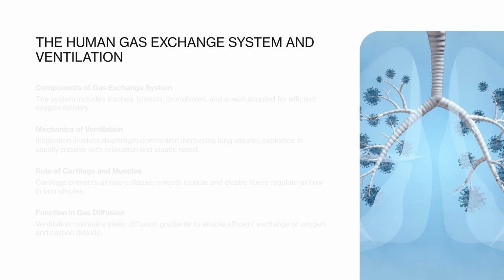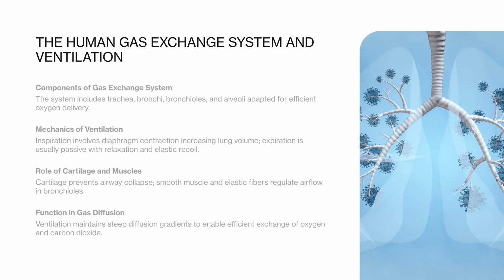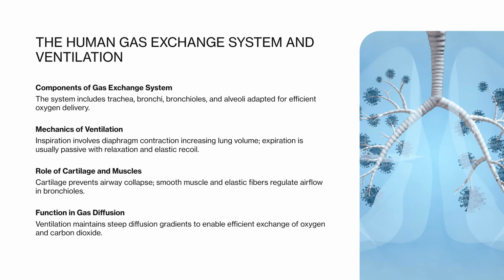The human gas exchange system and ventilation, alveoli as highly specialized exchange surfaces. The human gas exchange system is adapted to meet the high oxygen demands of a large, active organism. This system includes the trachea, bronchi, bronchioles, and alveoli. Air is ventilated into the lungs through pressure changes generated by the diaphragm and intercostal muscles.